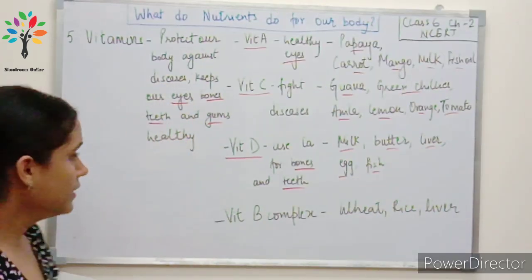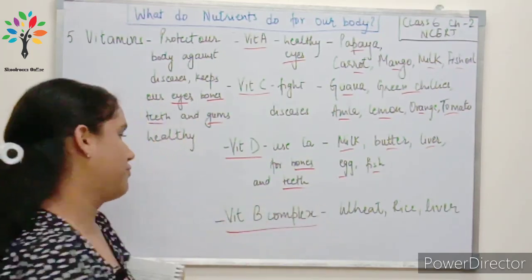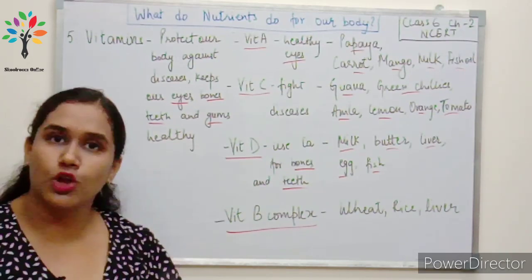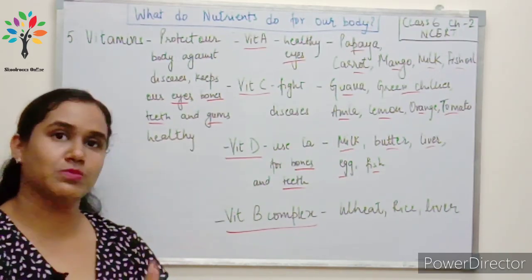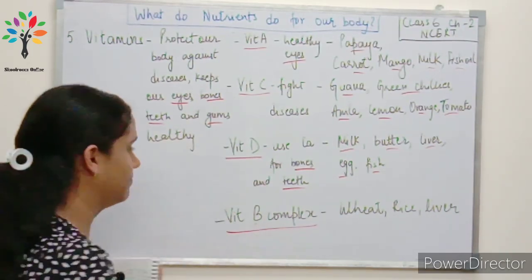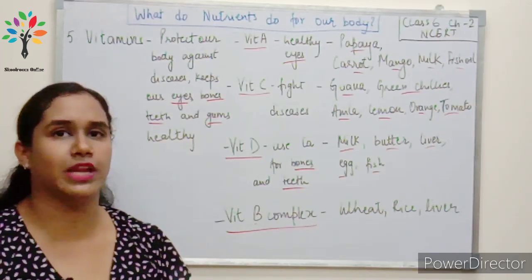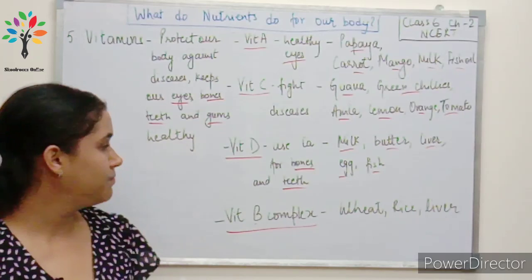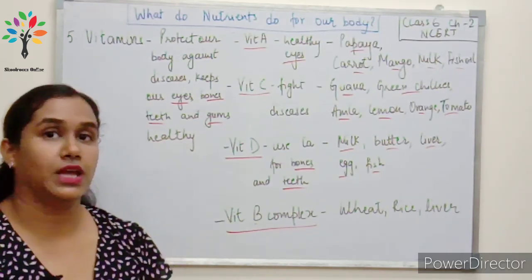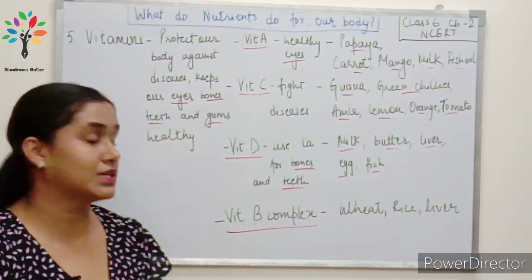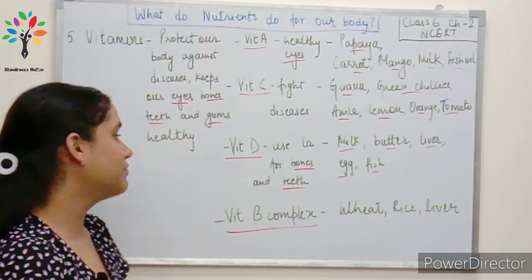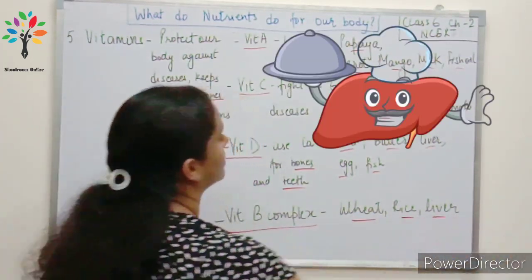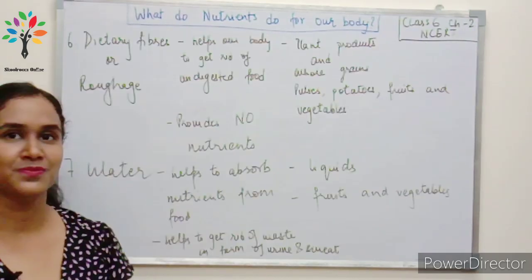Right? Then we have a group of vitamin that is called vitamin B complex. इसमें कौन कौन से vitamins होते हैं? All the vitamins which are related to vitamin B. तो vitamin B में बहुत सारे types होते हैं, like we have vitamin B1, B6, B12, B2. तो उन सारे vitamins को हमने एक group में club कर दिया, that is vitamin B complex. And where do we find vitamin B complex? We can find it in wheat, rice and liver.